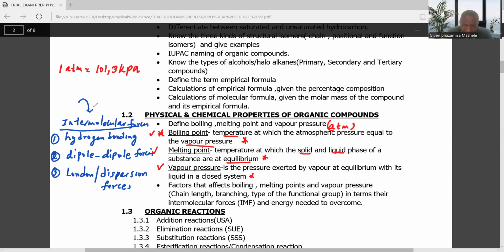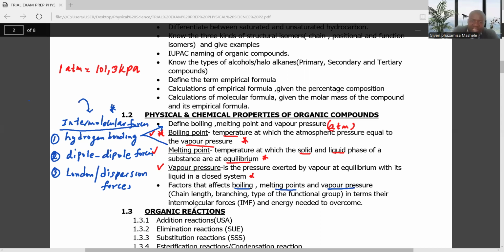So to know the IMF, or the intermolecular forces, you need to be able to relate this type of intermolecular forces with either the boiling point, the melting point, or the vapor pressure. This is one of the easiest questions under organic chemistry, right? Again, ladies and gentlemen, one must be able to know the factors that can affect the boiling point, the melting point, and the vapor pressure.